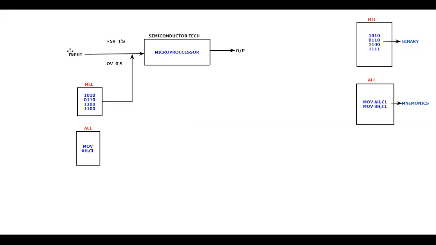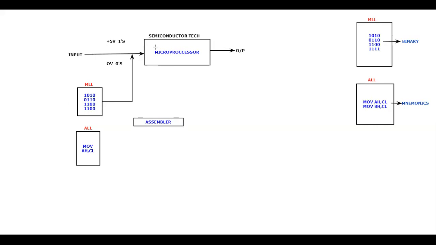Instead of learning the Japanese language, whatever idea you want to convey, you will convey it in English, but you are going to bring one translator in between. One translator you are going to bring, who should know both your language as well as the Japanese boss's language. In the same way, here also I'm going to bring one translator. Sir, what is this translator name? It is not called a translator, I'm just giving you an assumption. But here, the software name we are going to call is assembler.